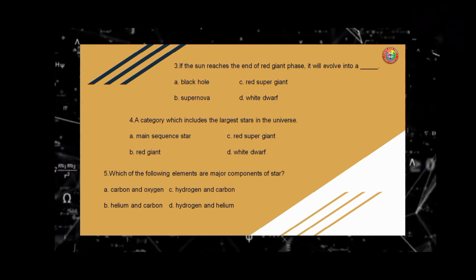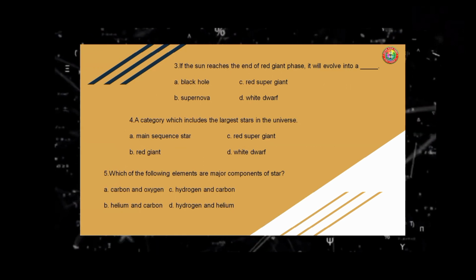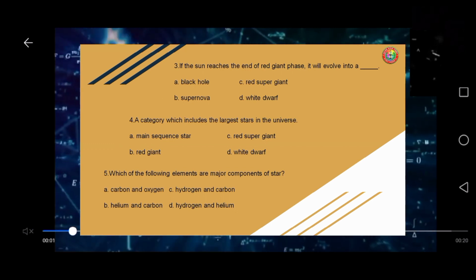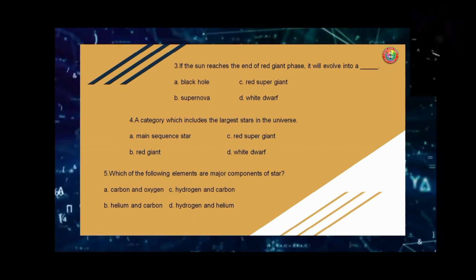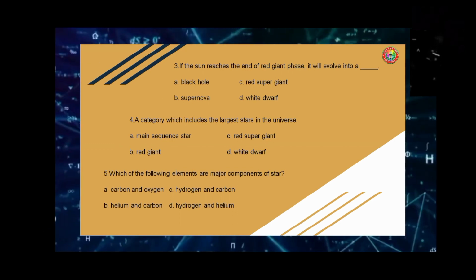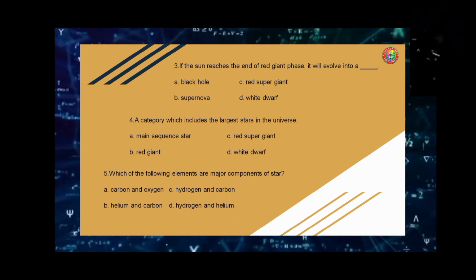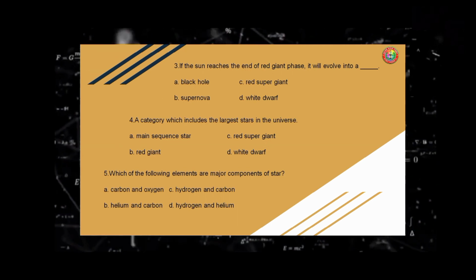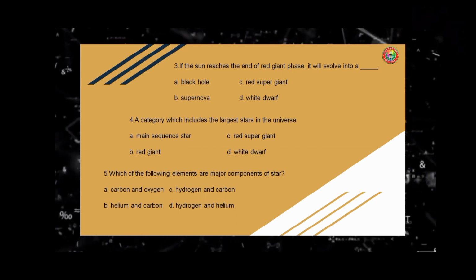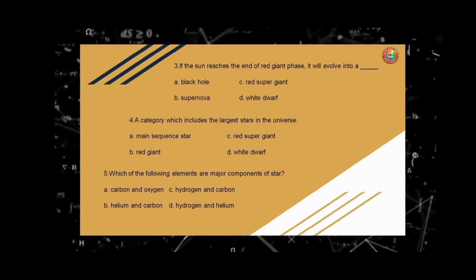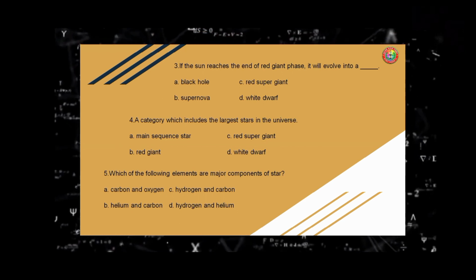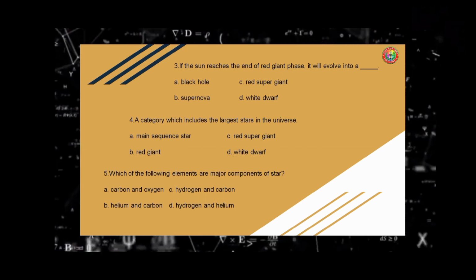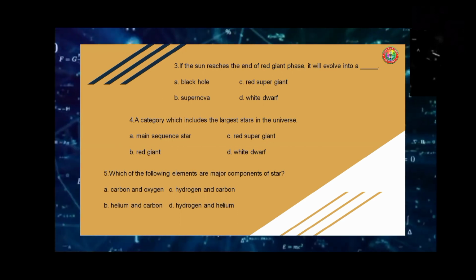Number four, a category which includes the largest stars in the universe. A. Main sequence star. B. Red giant. C. Red supergiant. D. White dwarf. Number five, which of the following elements are major components of a star? A. Carbon and oxygen. B. Helium and carbon. C. Hydrogen and carbon. D. Hydrogen and helium.